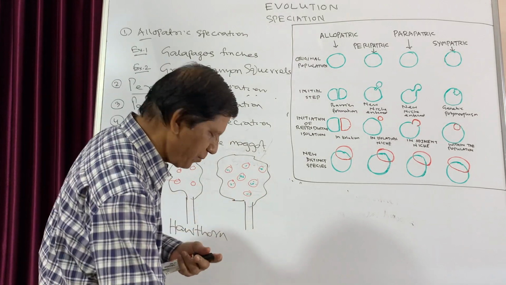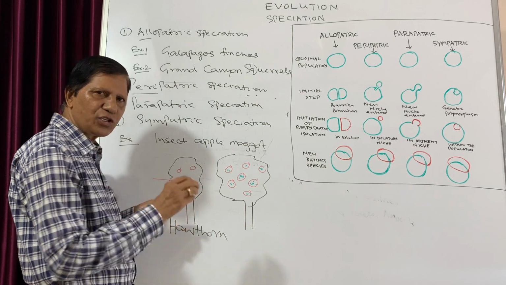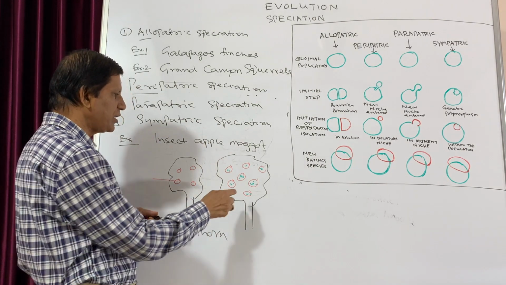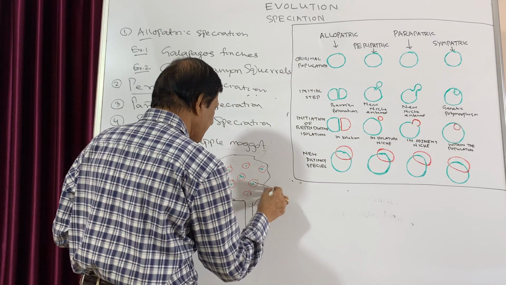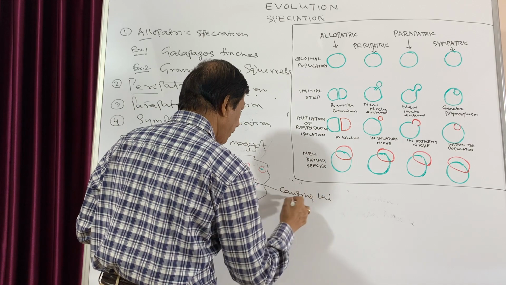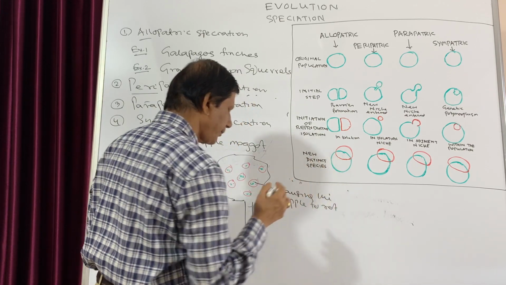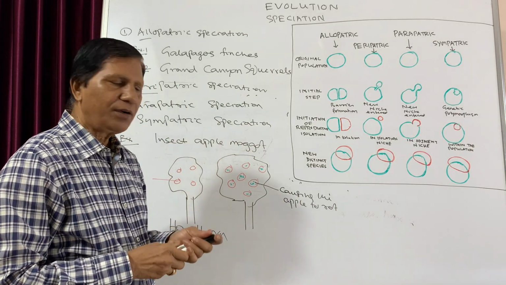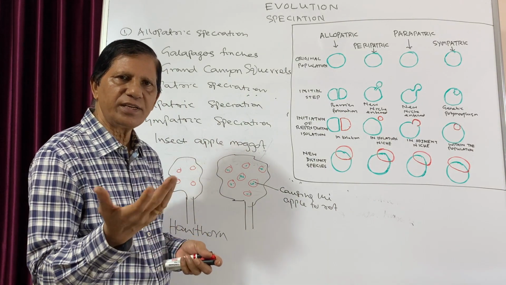That means initially they were laying their eggs in the hawthorn plant, but some of them moved to this apple plant, and inside the apple they laid their eggs, causing the apple to rot. And when it completely rots, the eggs will hatch and then new insects will come out.